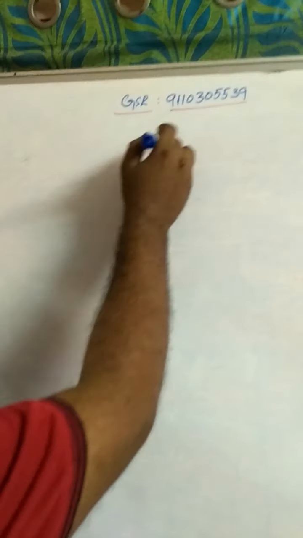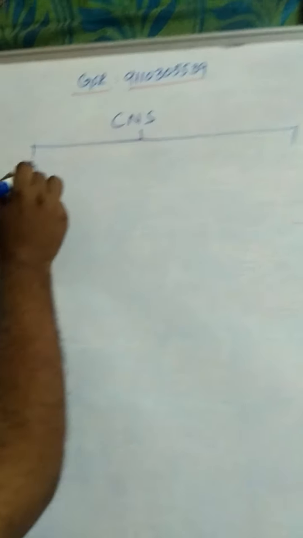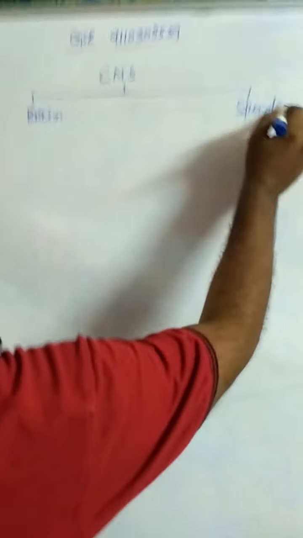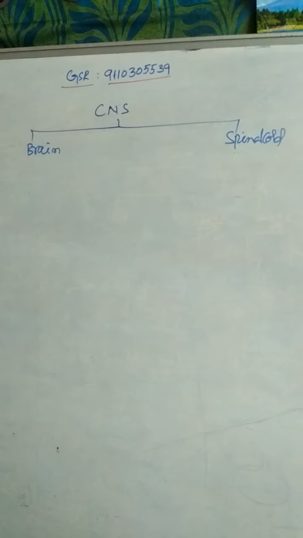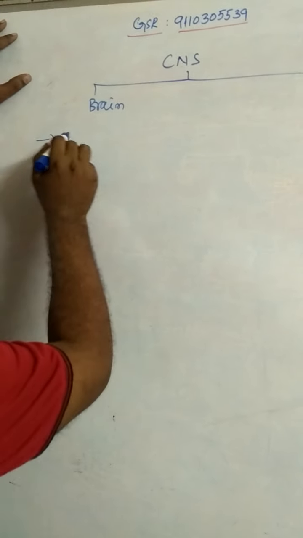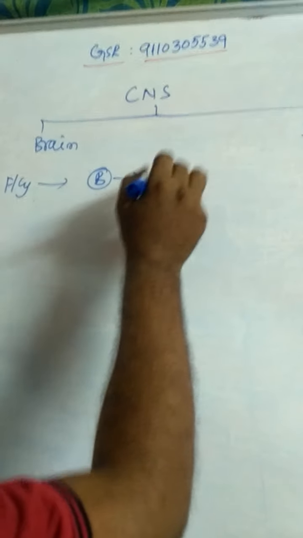The central nervous system, CNS, consists of brain and spinal cord. The central nervous system is also derived from the ectoderm. Brain, in the case of fishes and cyclostomata, is covered by a single layer, that is meninx primitiva.